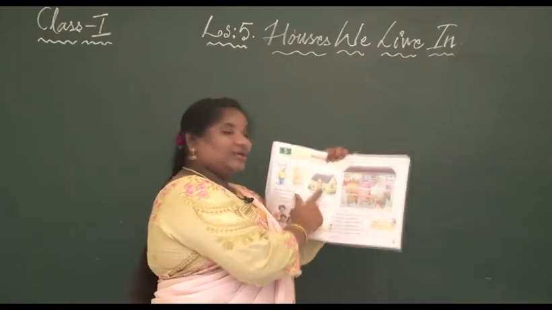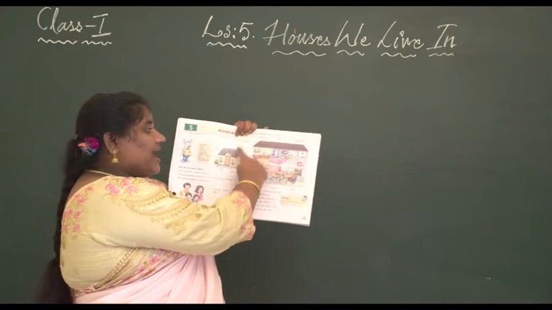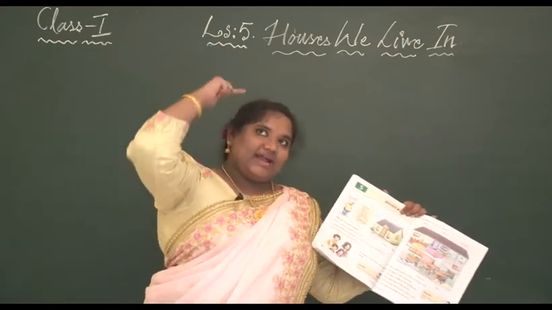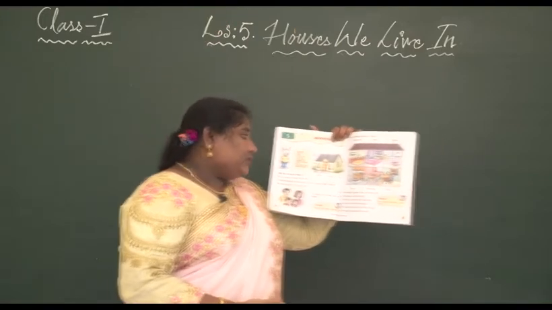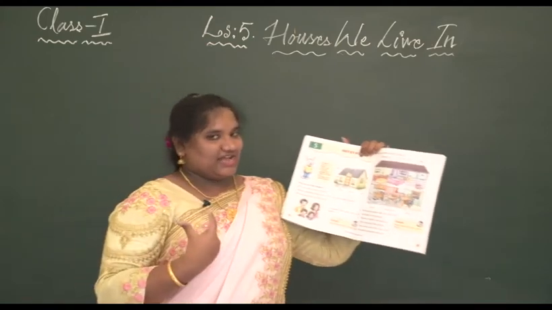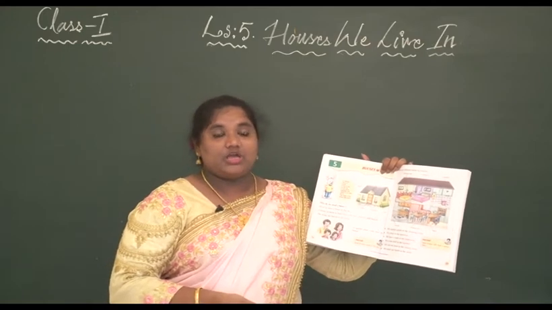Now see, what is Chinky telling us? It has a roof at the top. So where is the roof? The roof is always at the top. It has some windows and doors to let fresh air in. As I told you, we need air to breathe. We need air to live.